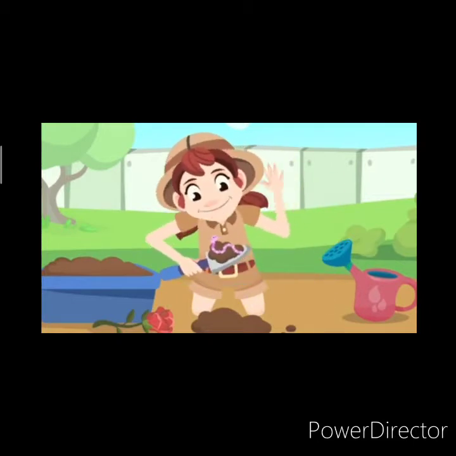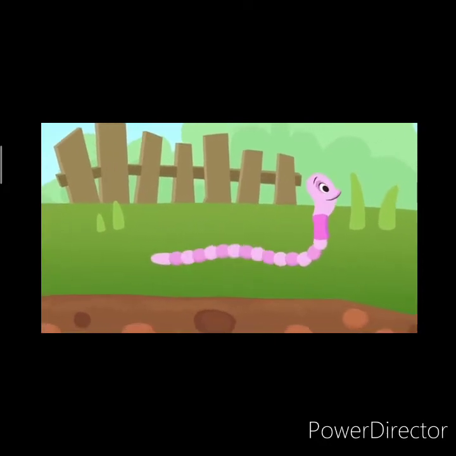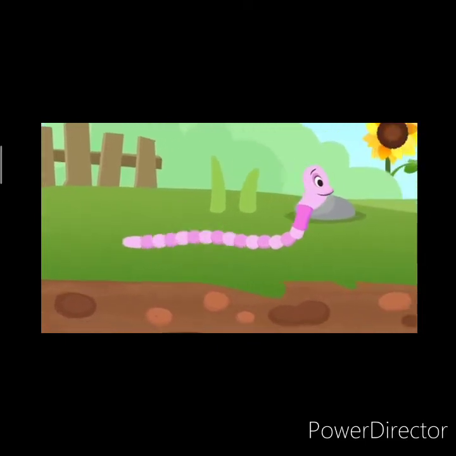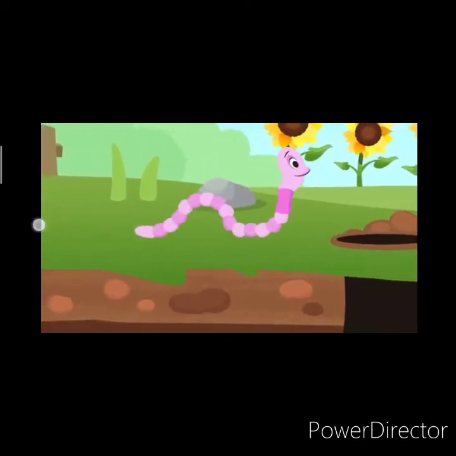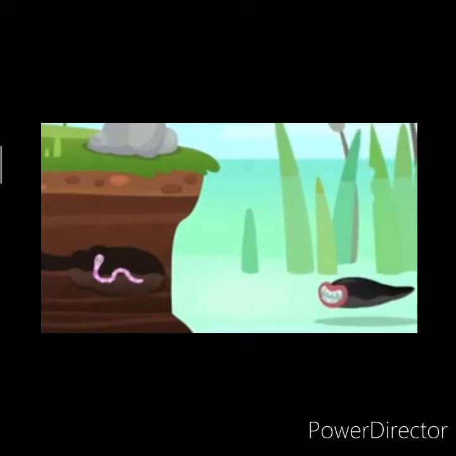Yes, a worm is an animal from the invertebrate category that breathes through its skin. And see, in this manner a worm crawls on the ground. You know, a worm can survive inside the earth like an earthworm, or inside the water like a leech.